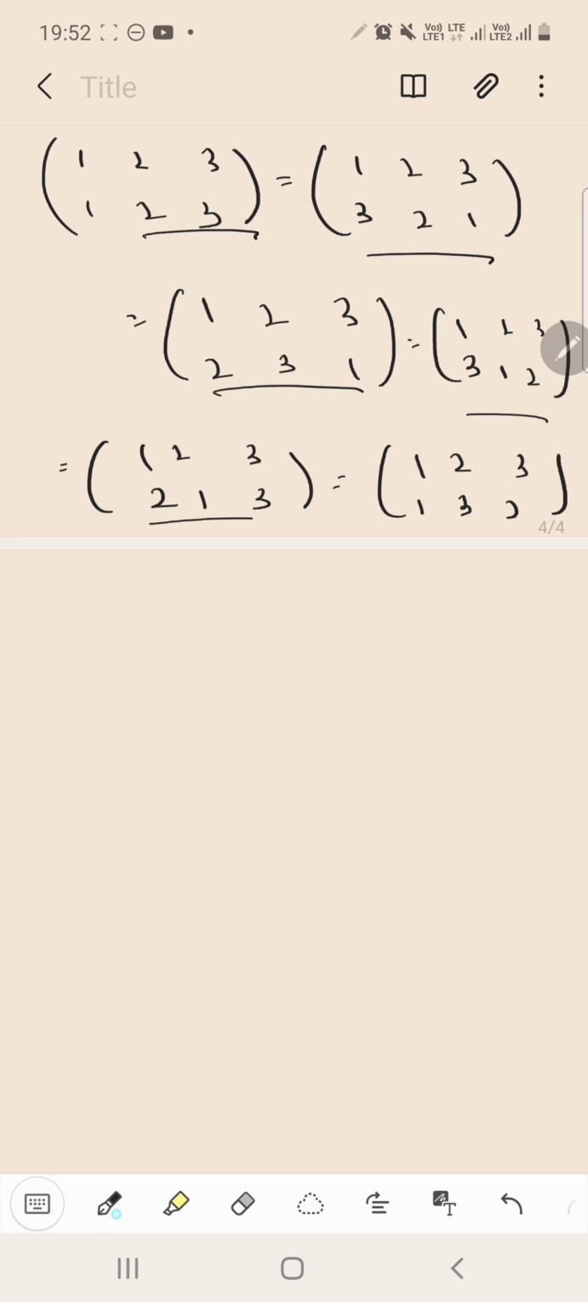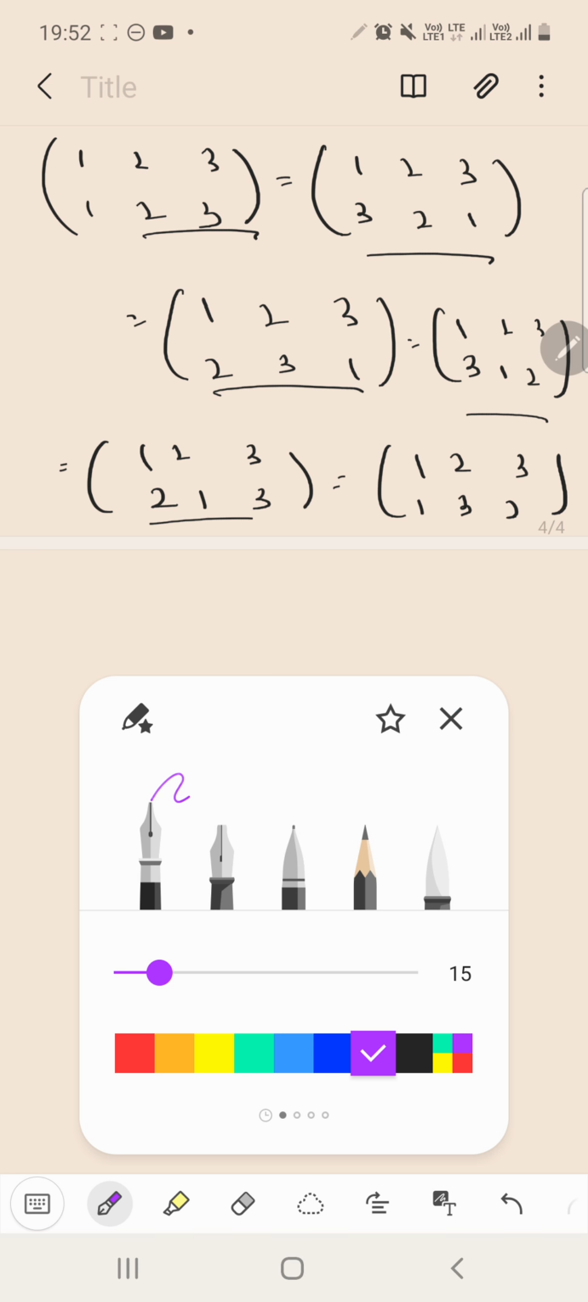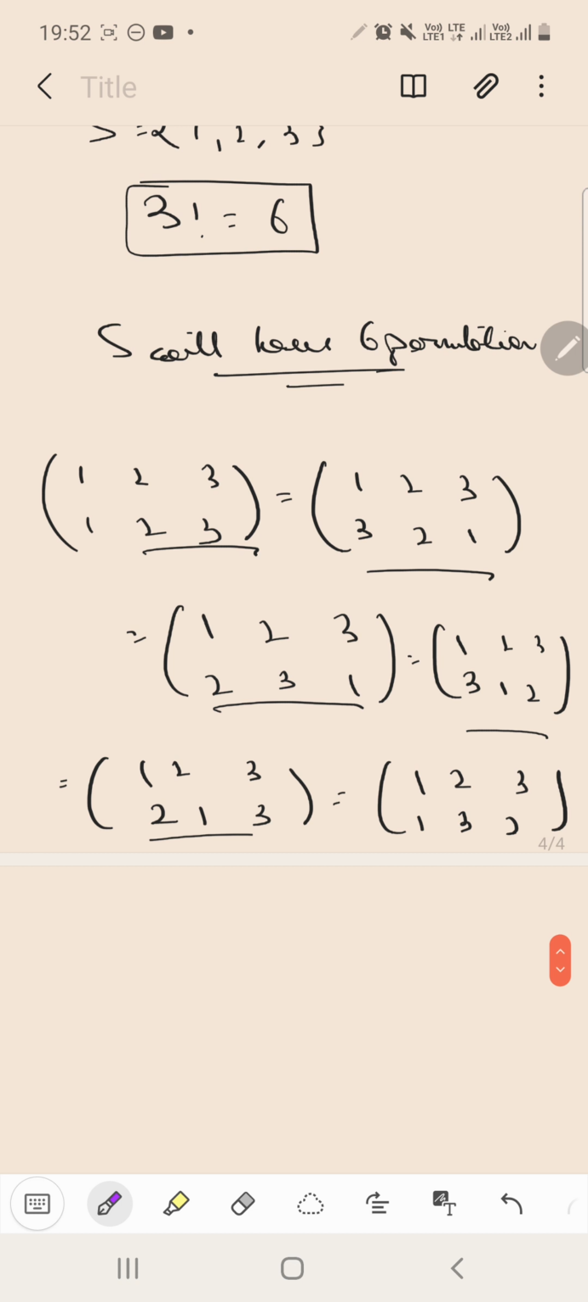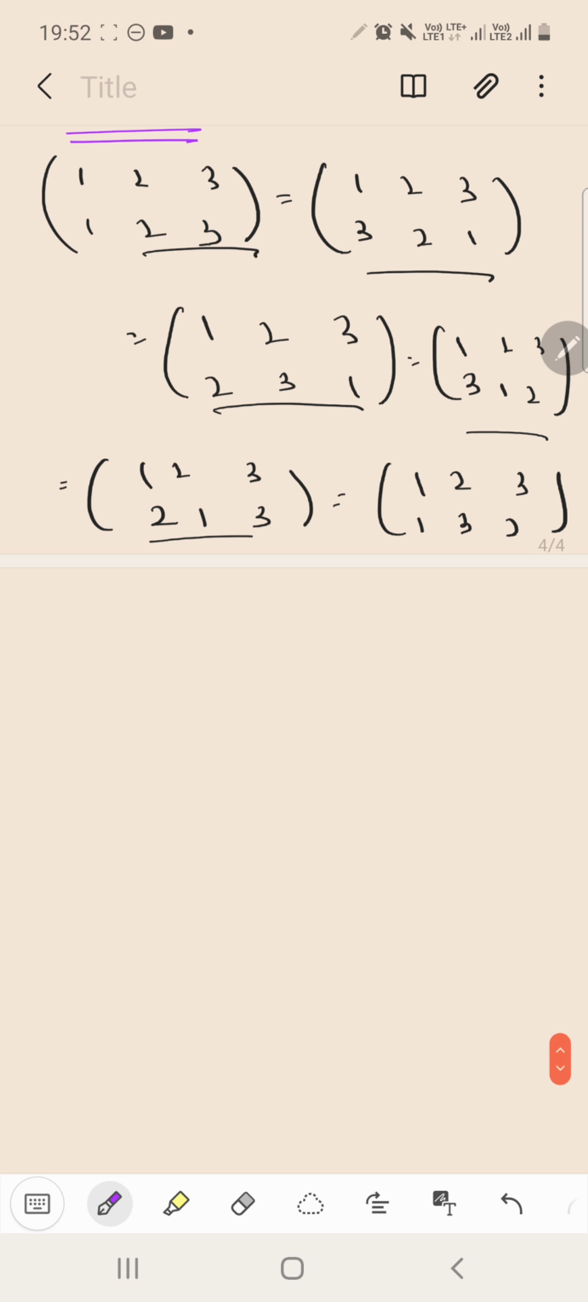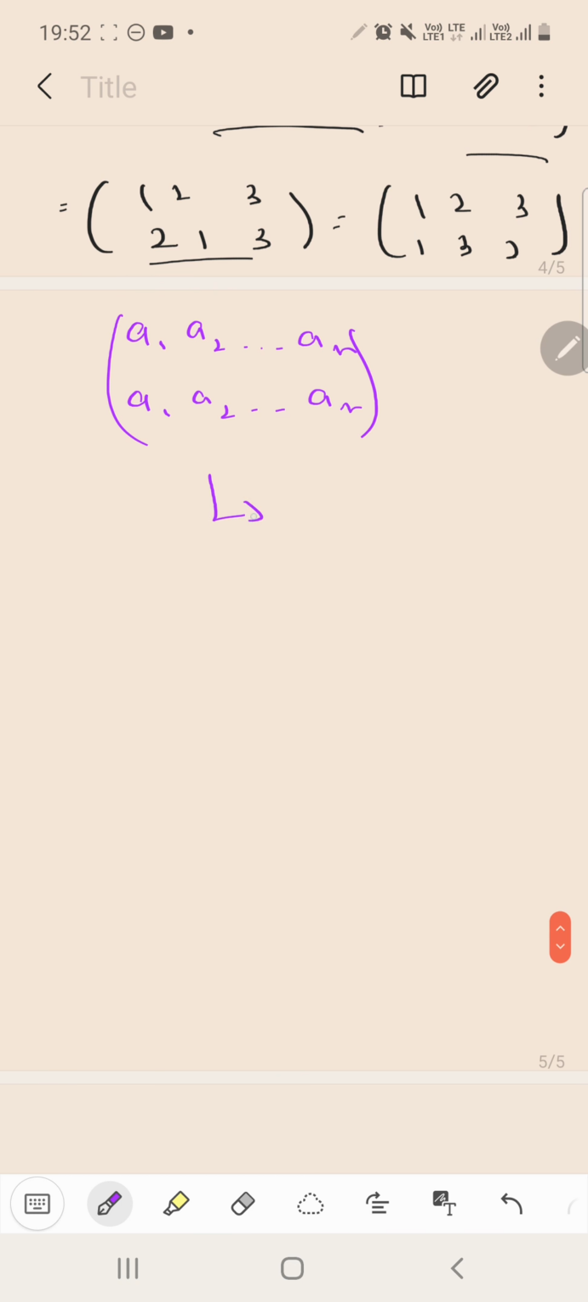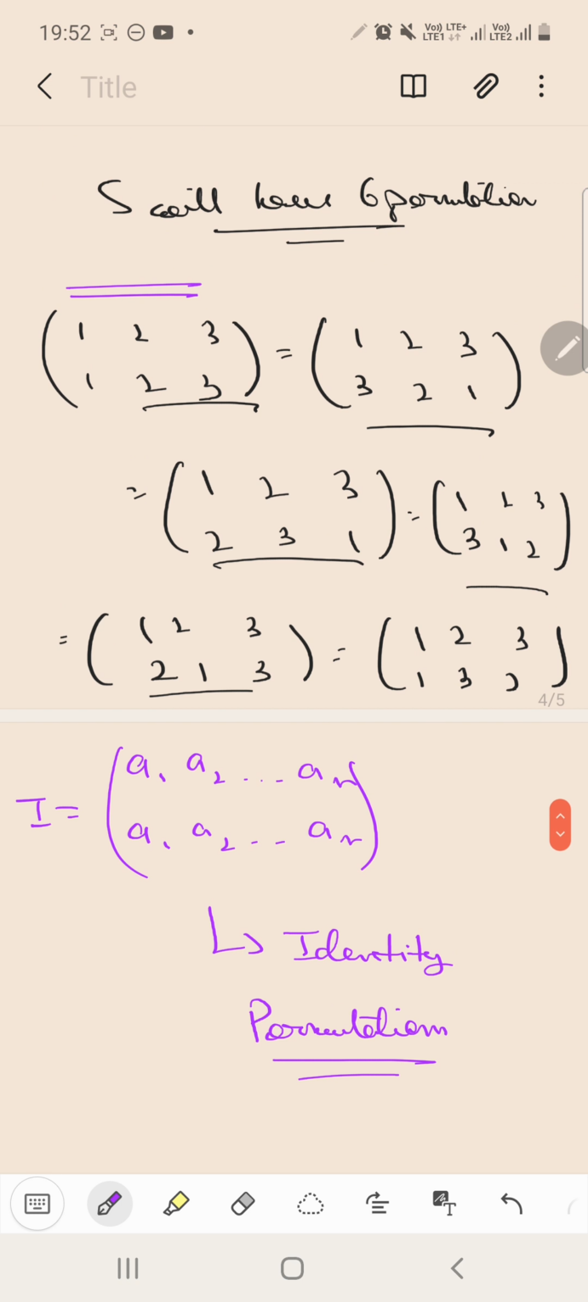Now let us define the first permutation. This is the permutation where each element is replaced by itself, that is, a permutation which looks like a1 a2 up till an over a1 a2 up till an. These permutations are known as identity permutations. They are denoted by the letter I. Got it? Now see, we have got 6 permutations here.